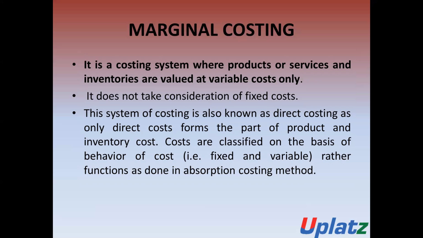This system of costing is also known as direct costing, as only direct cost forms the part of production and the inventory cost.